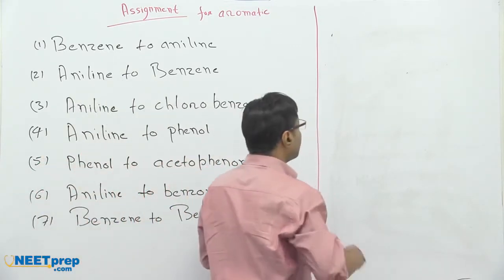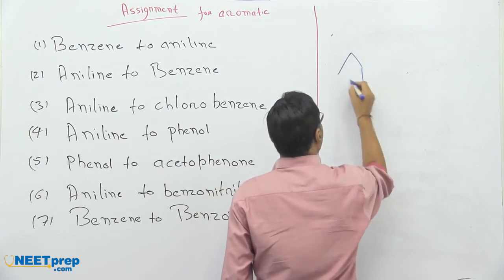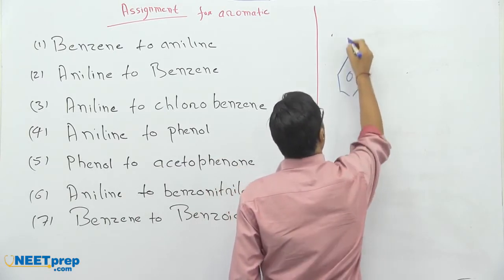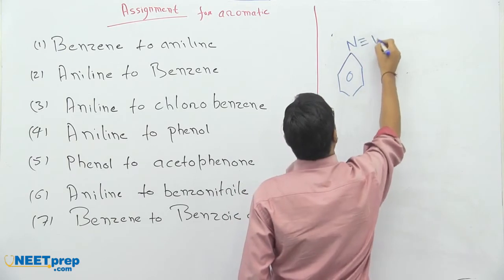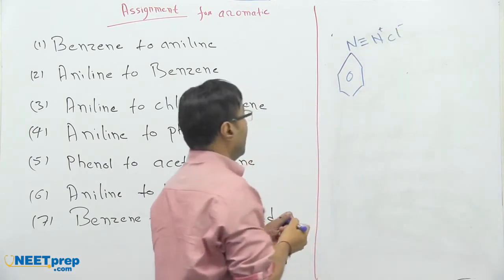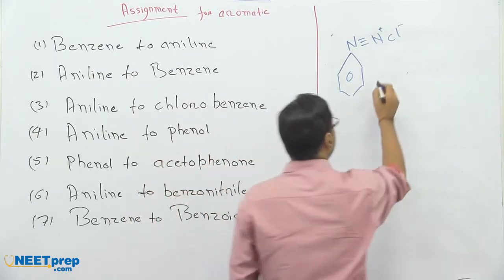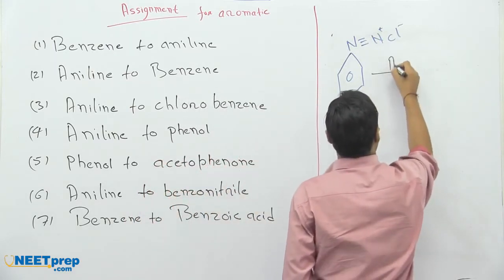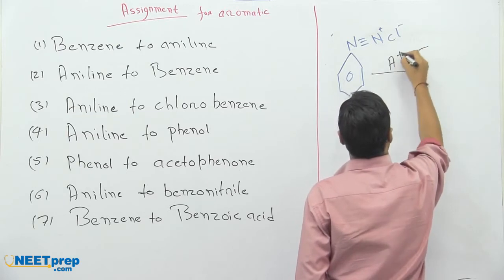So it's a benzene diazonium salt plus A positive, B negative.